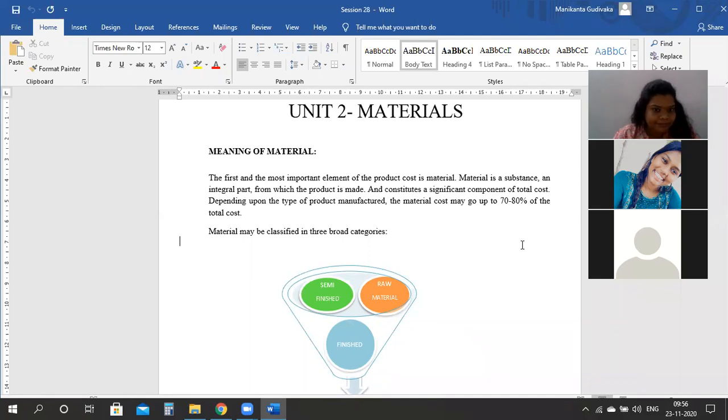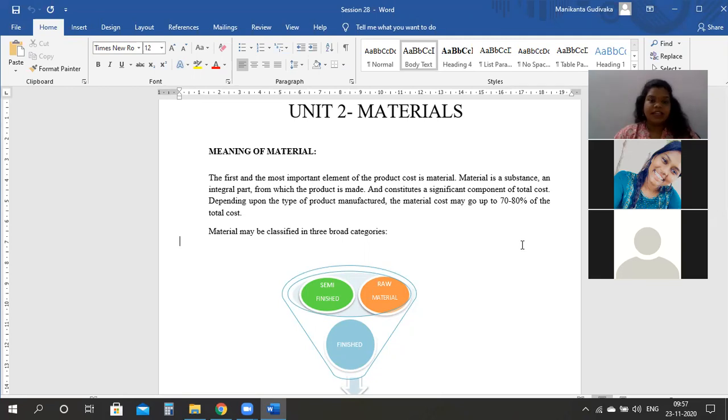Now coming to the examination point of view, guys, material is one unit where you will definitely get 1 or 2 four-mark questions and 2 essay questions. 2 essay questions because you have a problematic part here. You have problems included here. We have certain methods. We will look into that slowly, but understand you will get 2 essay questions for sure. And the theory part should be given equal importance in material because you have a lot of theory to be completed. Are we clear? Yes, ma'am.